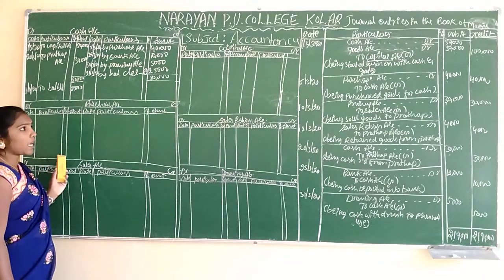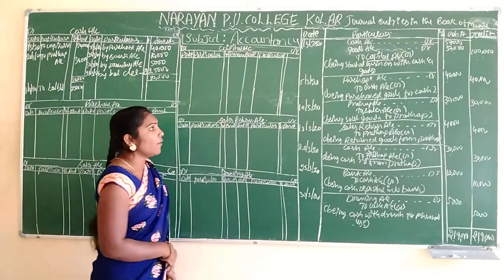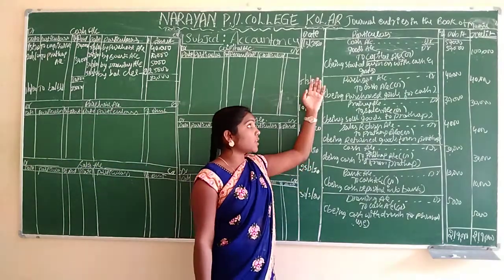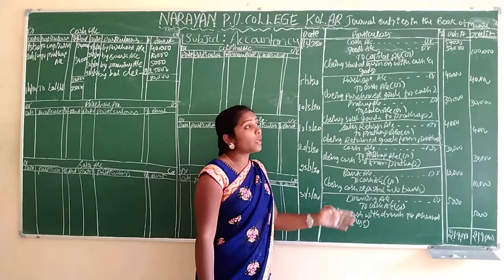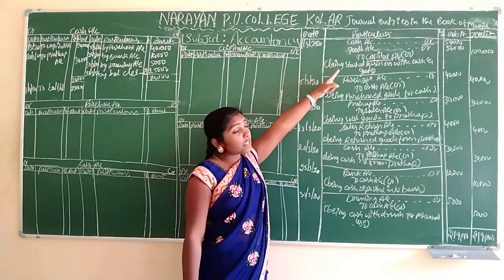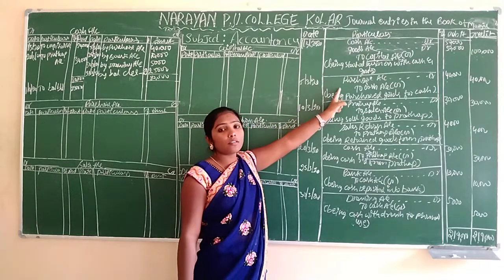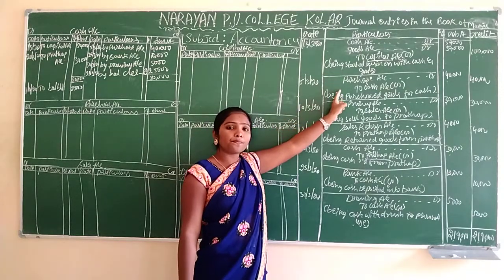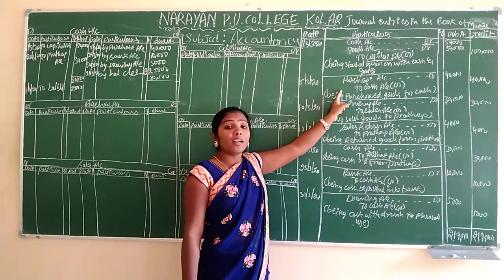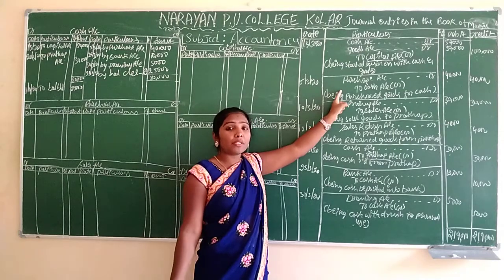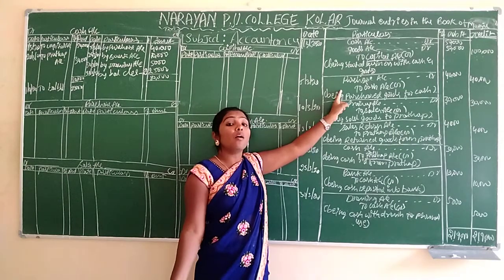Next is purchase account. Okay, and we have to check how many purchase transactions are there here. In the first transaction, is there any purchase? No. In the second transaction, yes, there is. Which side is there? Debit side is there. We have to record debit side only, but opposite of the purchase account.